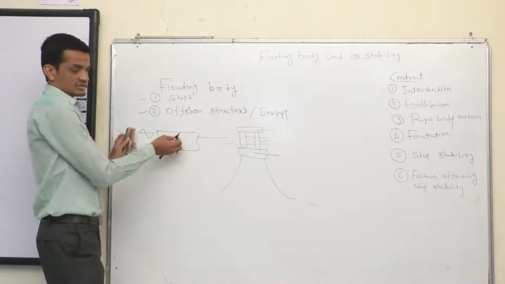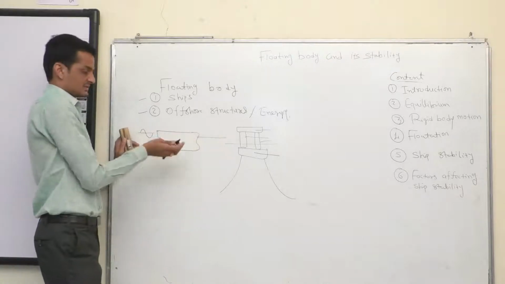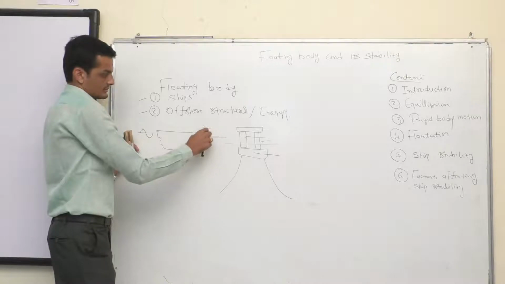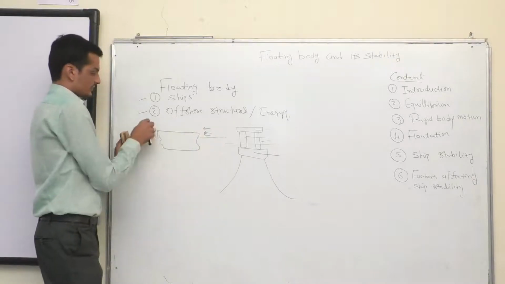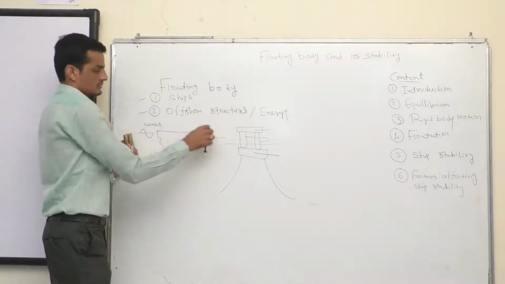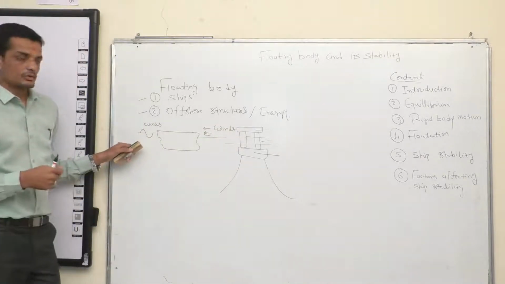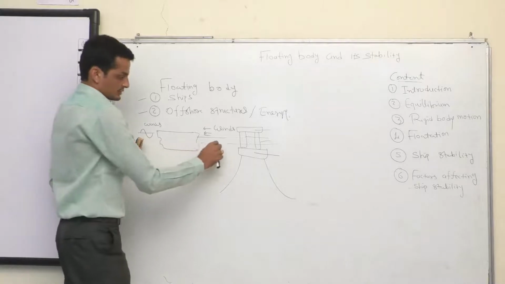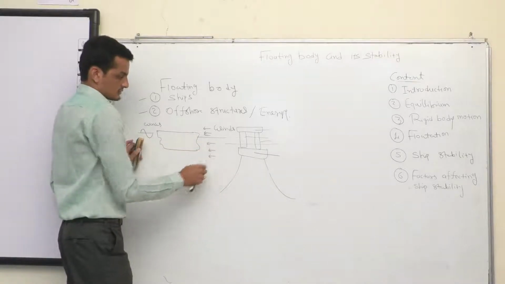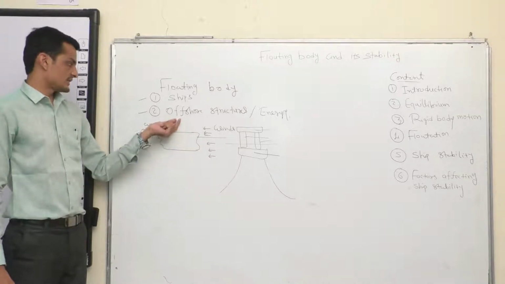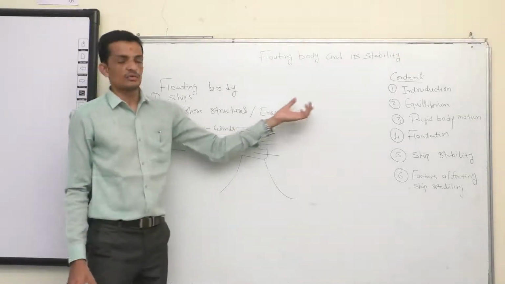It can hit the structure from the front, from the back, from the sides, and secondly, the wind. Waves and winds. Then third is called current, ocean currents. These are the three major components which basically affect the stability of a floating body.